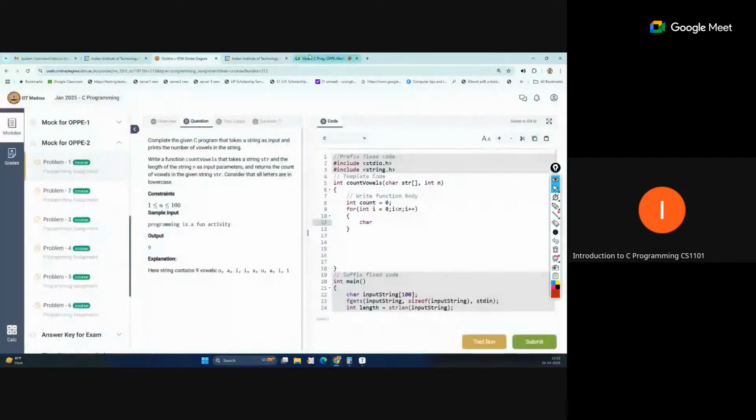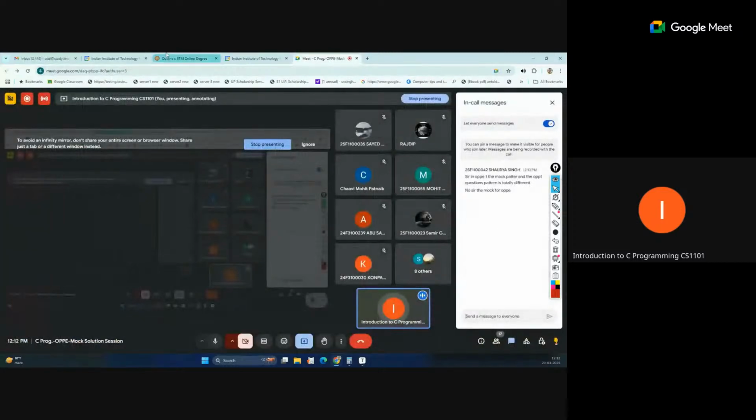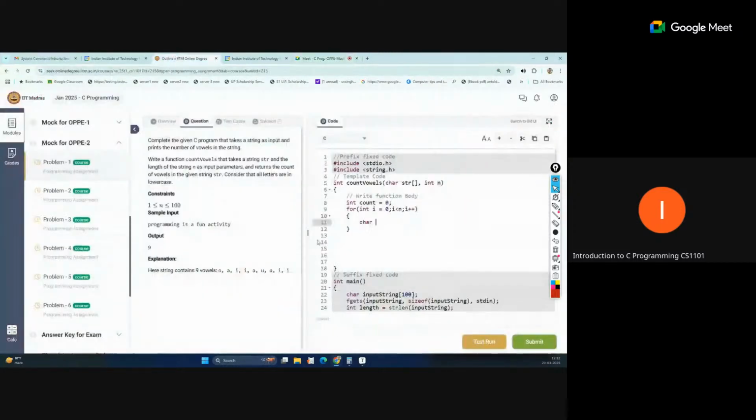Okay, so this type also again I'm saying that this time this OPP pattern is high level. Okay, so this mock pattern is completely high level with the actual OPP exam. Okay, so as I mentioned that the OPP pattern, all these questions are after week 7. But in this time, OPP questions will be from previous week also. Like simple question will also be there based on conditional statement, based on simple loop, simple array. This type questions will also be there.